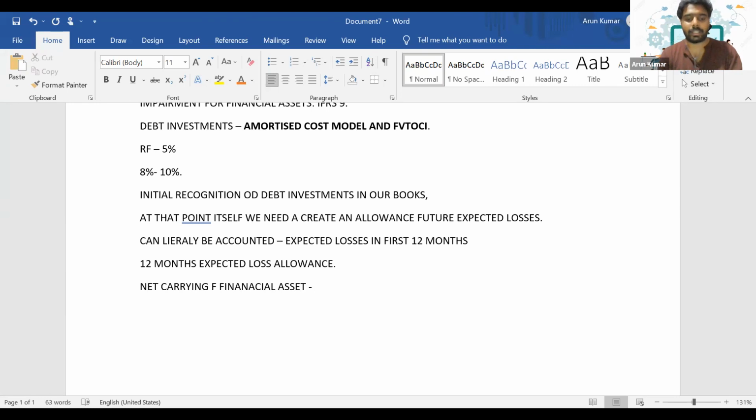we can deduct it. Let's say 100 million is your bond value. From the 100 million, if you have calculated 1 million as a loss allowance, the 12 months loss allowance is 1 million, and the carrying amount in the books will be 99 million.